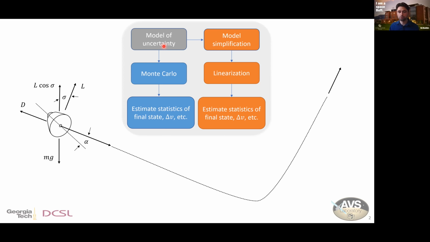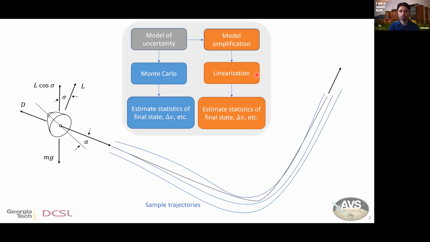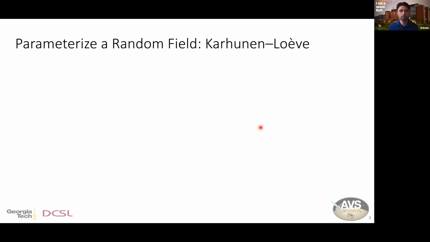An alternative approach that we'll focus on today is to take that model of uncertainty and generate a simpler model that we can then use in a linearization of the dynamics. That allows us to propagate the state and its covariance together to directly estimate the covariance over time and other statistics of interest like delta V, no random sampling required. One tool that we can use to do this is a Karhunen-Loève expansion.